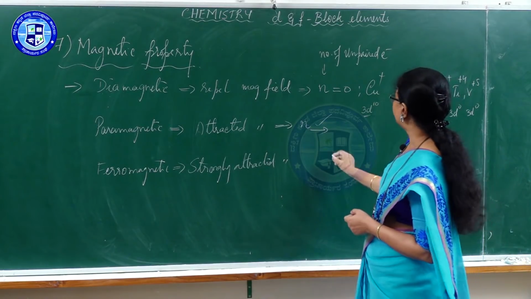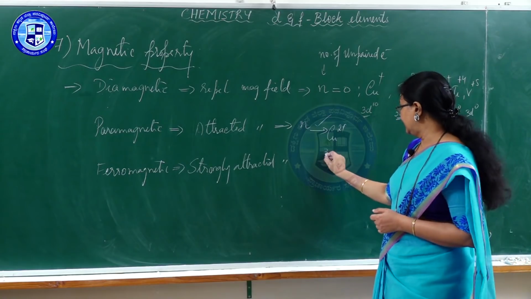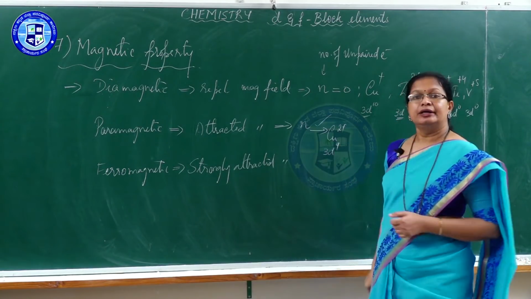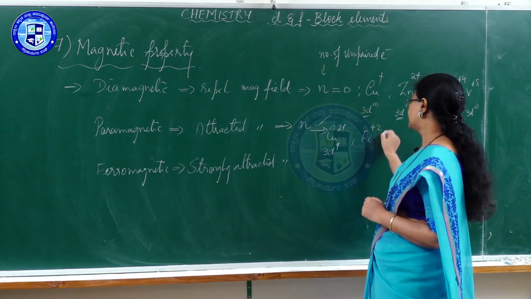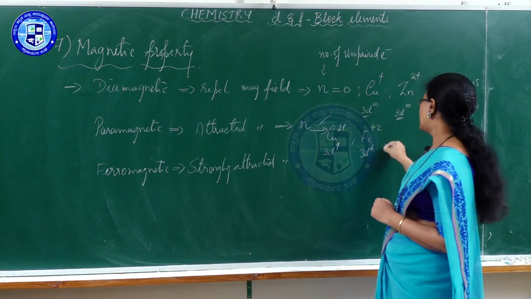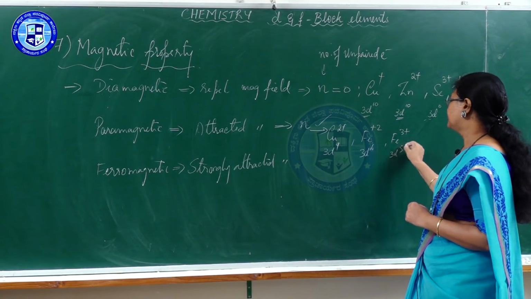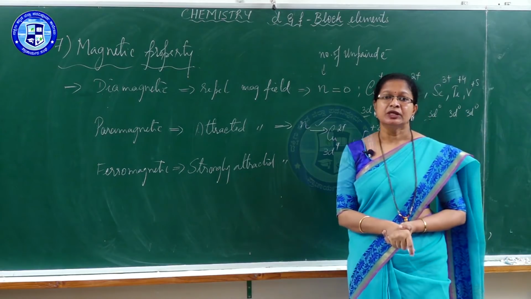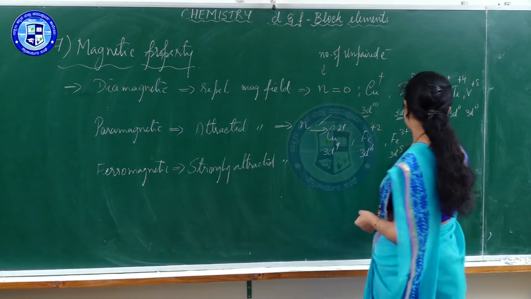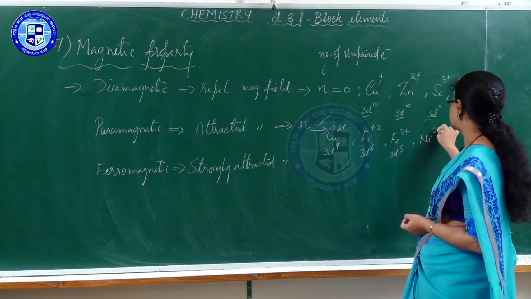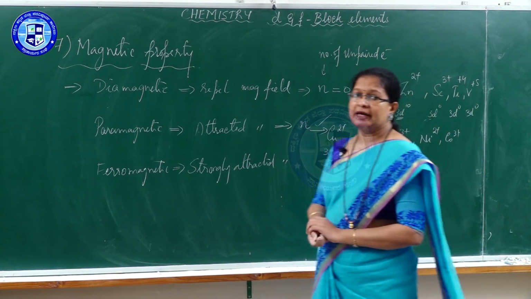Then a few examples for paramagnetic substance. Copper in the +2 state. What is the configuration? 3d9. Does it have unpaired electron? Yes. Iron in the +2 state, 3d6. Iron in the +3 state, 3d5. So, these all are the paramagnetic substances. You can even have nickel in the +2 state, cobalt in the +3 state. Most of them are paramagnetic.